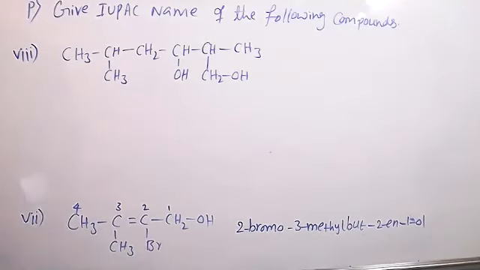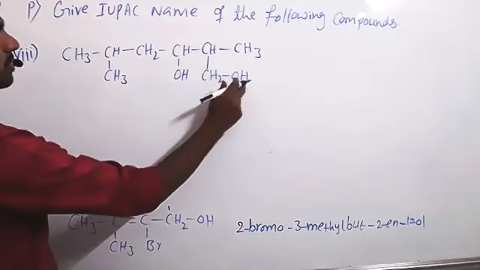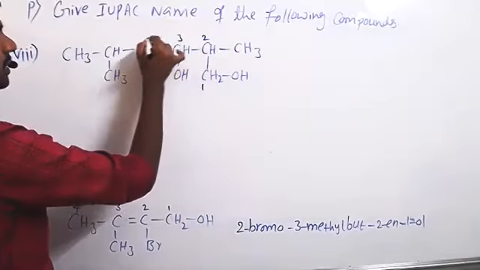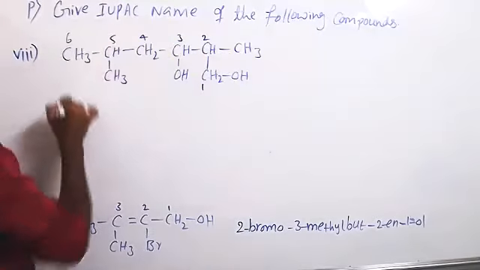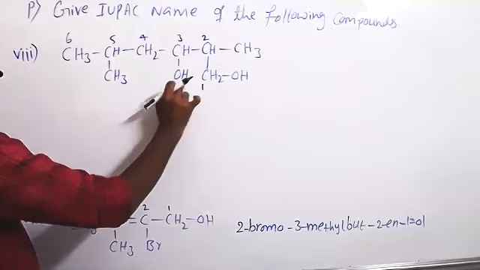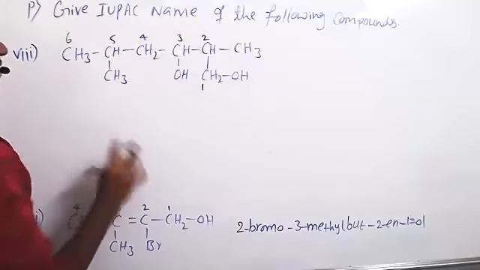Both are alcohols only, OH groups. So select numbering from here because OH is directly linked to the carbon. This is 1, 2, 3, 4, 5, 6. At the 1st and 3rd positions alcohol groups are there, and at the 2nd and 5th positions methyls are there.